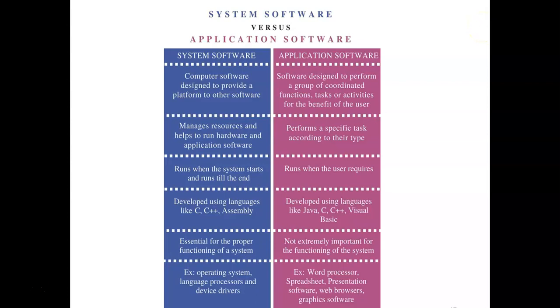So for example, operating system, language processors and device drivers are examples of system software, and word processors, spreadsheet, presentation, web browsers, graphic software, all these are examples of application software.